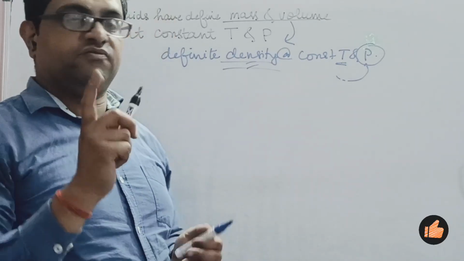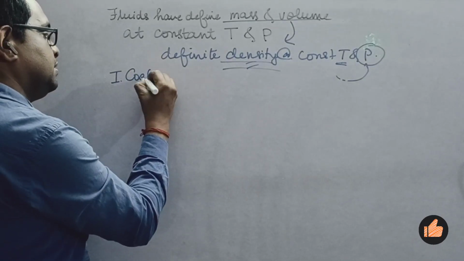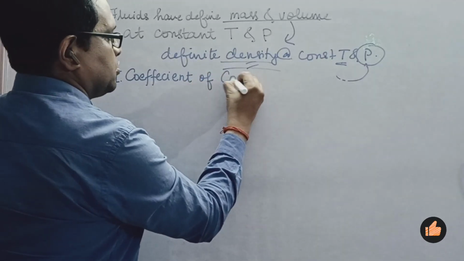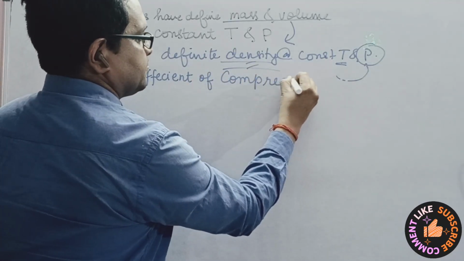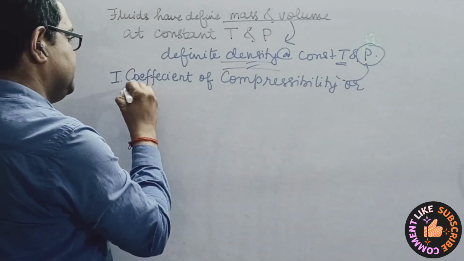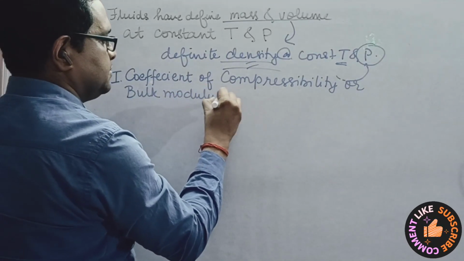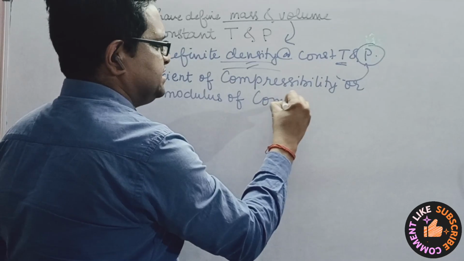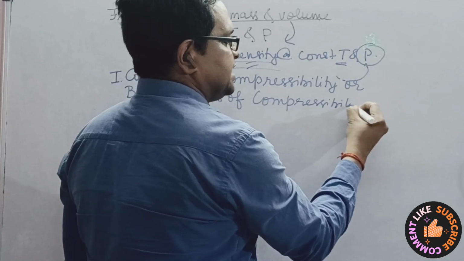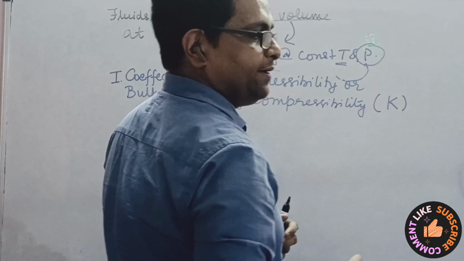So let us talk about the first important property, which is the coefficient of compressibility. This coefficient of compressibility is also called the bulk modulus of compressibility, or in simpler terms you can also say compressibility, and it is denoted by the capital K.